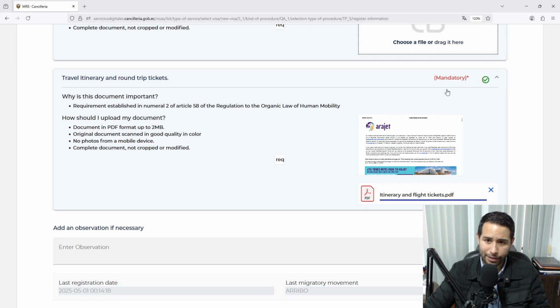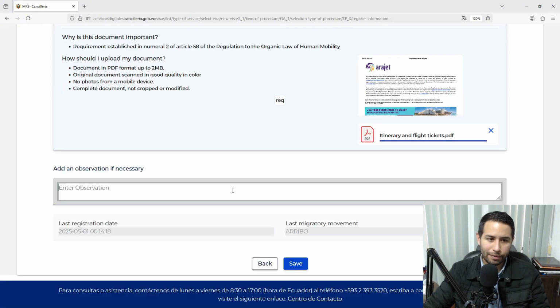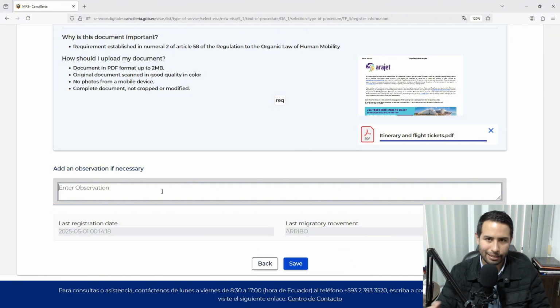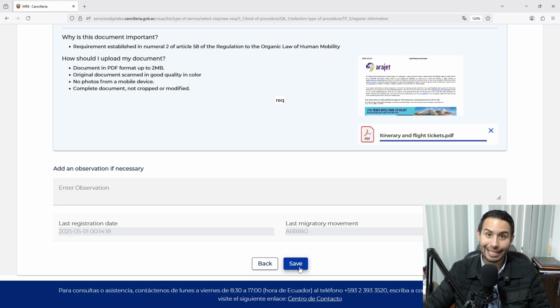When you upload everything that is mandatory, you have to add an observation if necessary. I told you it depends on your case. Many times you don't have to add anything here, but if you have a specific thing like I am a permanent resident of this country, or I have been living in this country for many years, and I submitted proof of it in the section other, write that here. And after that, you click save.